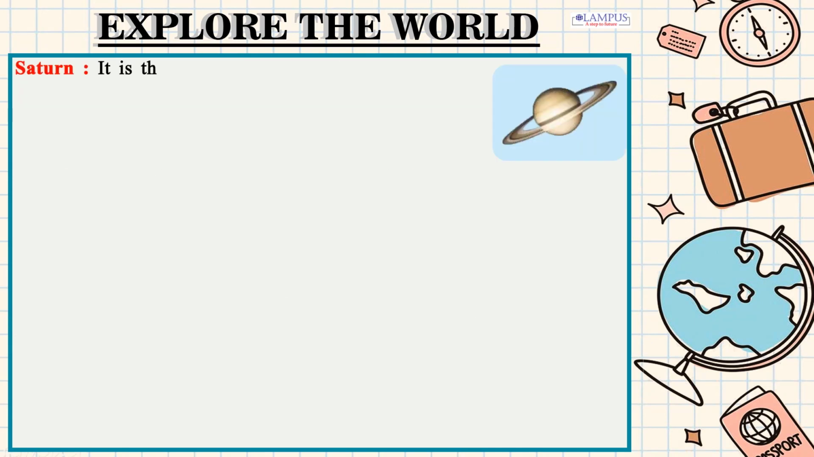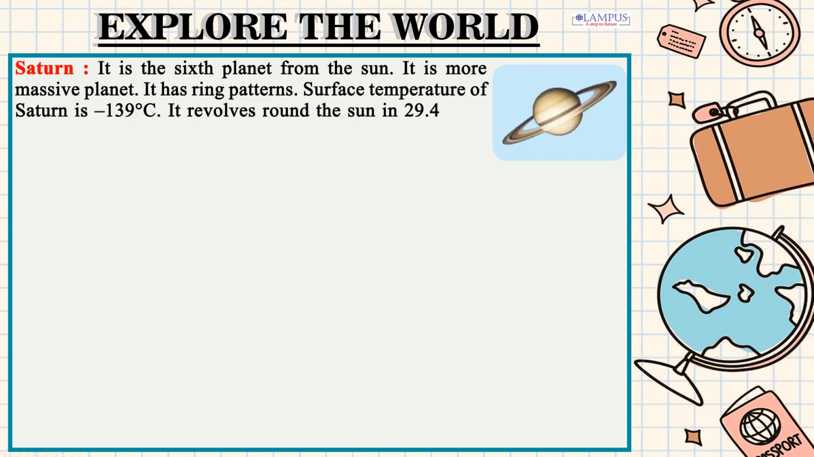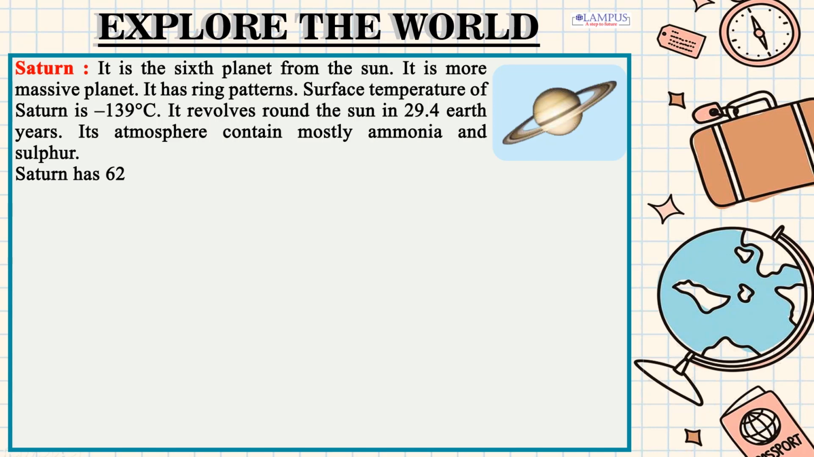Saturn. It is the sixth planet from the Sun. It is more massive planet. It has ring patterns. Surface temperature of Saturn is -139 degrees Celsius. It revolves round the Sun in 29.4 Earth years. Its atmosphere contains mostly ammonia and sulfur. Saturn has 62 moons.